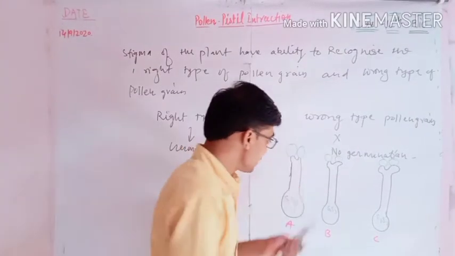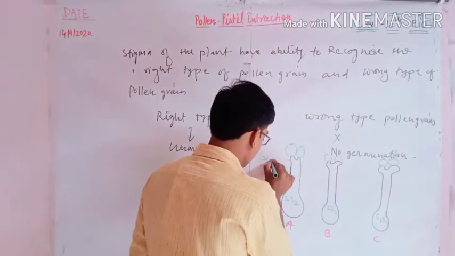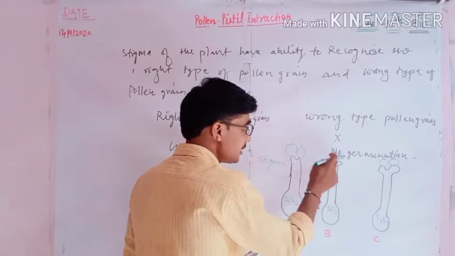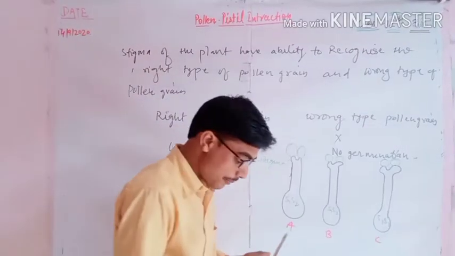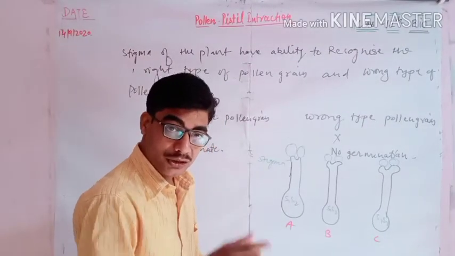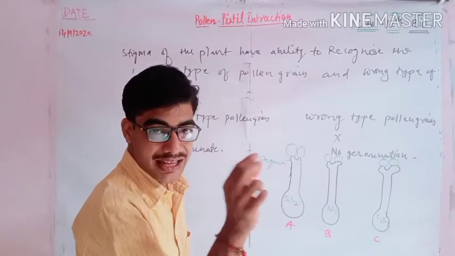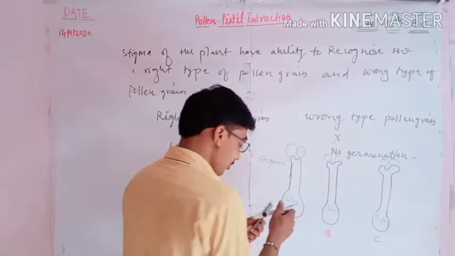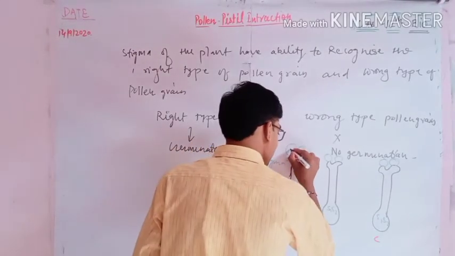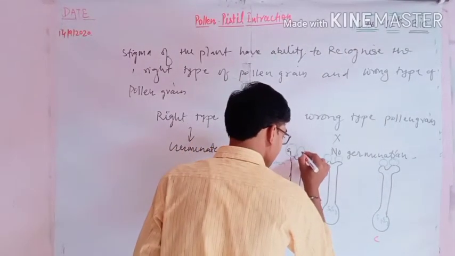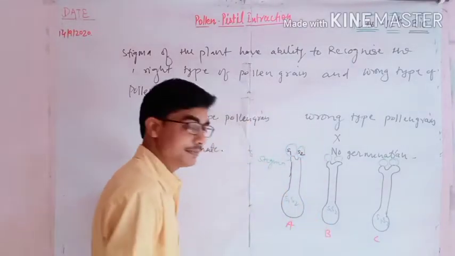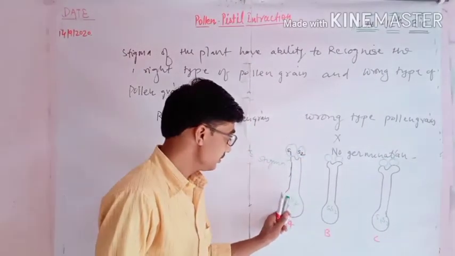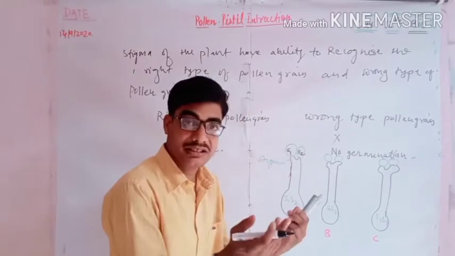Now, how does this stigma recognize whether these pollen grains are the wrong type or right type? It is determined by some alleles present in these pollen grains. If the pollen grain has the S1 and S2 type, then the allelic combination is the right type.